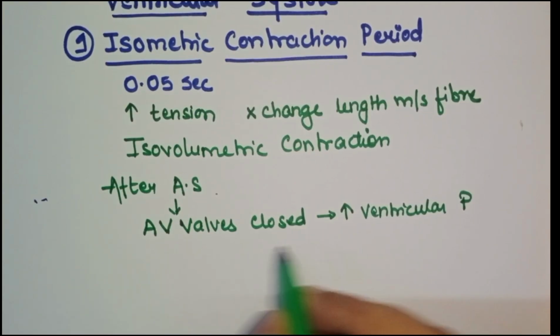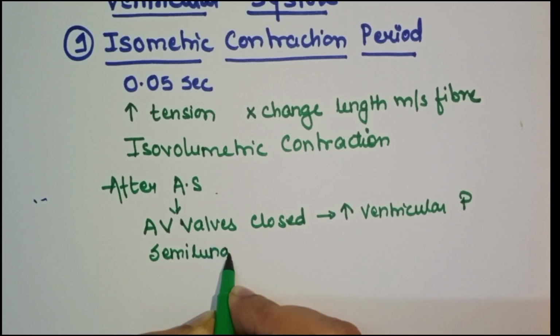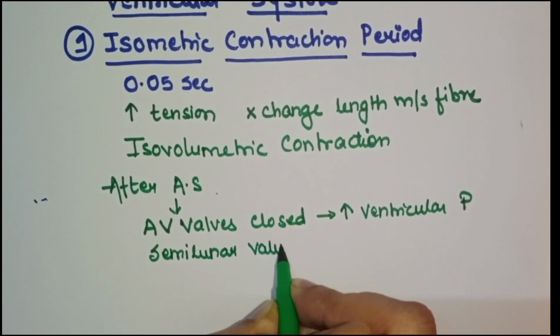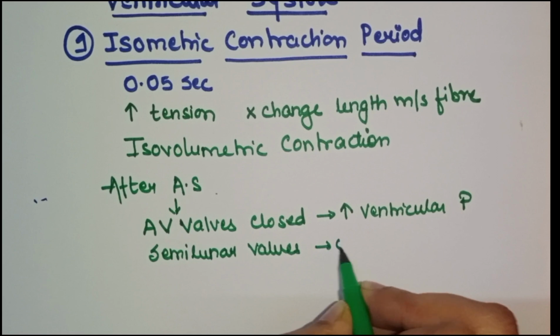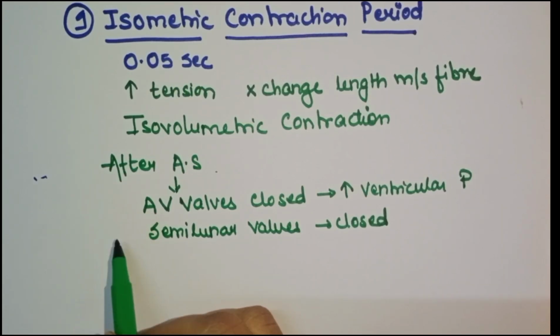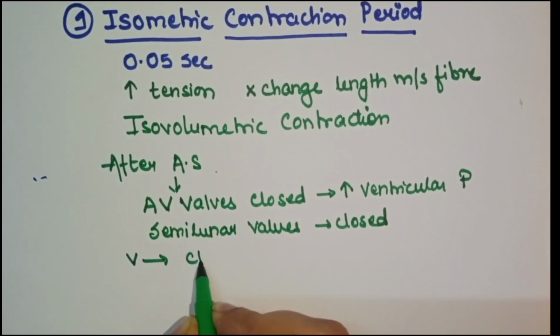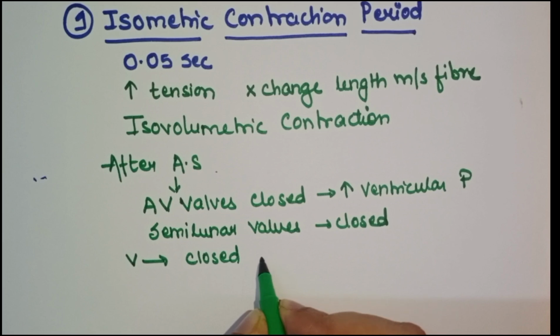Here the semilunar valves are already closed. So what happened? Now the ventricles contract as a closed cavity